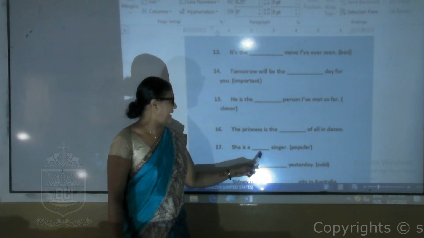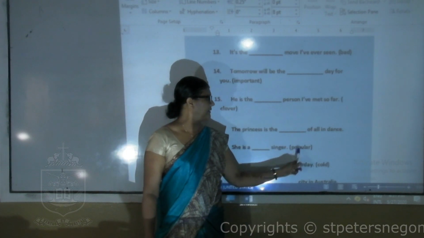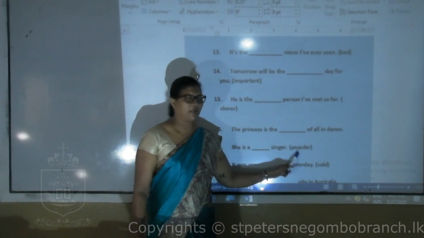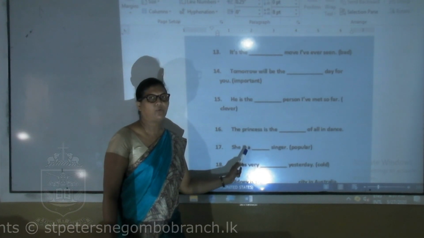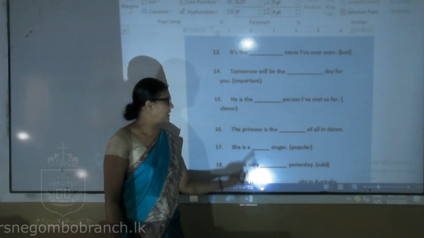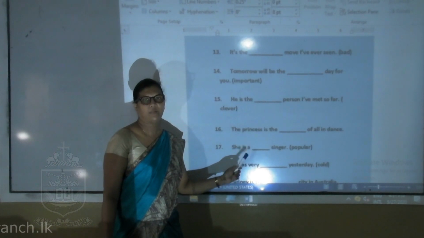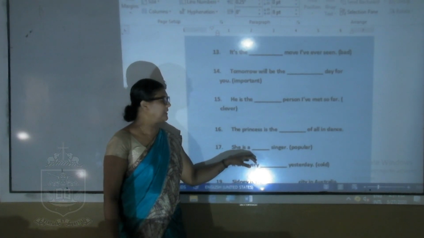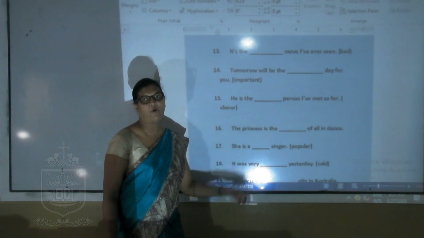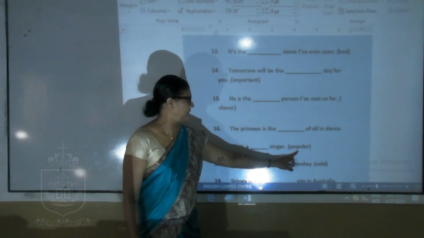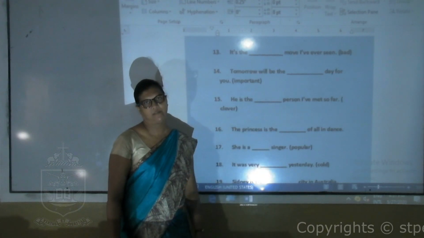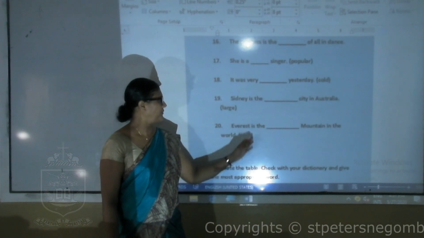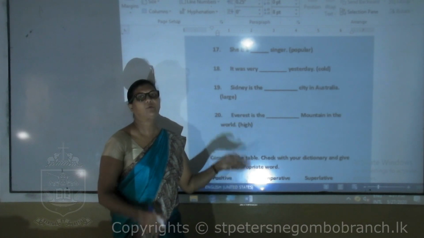She is a blank singer. The given word is popular, but you can see here no "the", no "than". You cannot see "the" or the word "than". So you use here only the positive form. Just this word. Only this word you have to use here. She is a popular singer. Because you have not got "than" or "the".